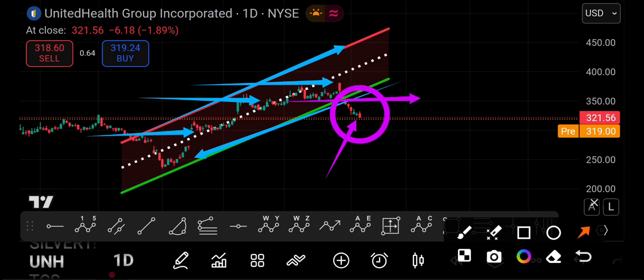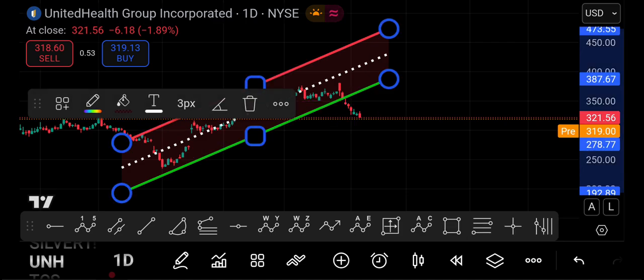And along with that, the second negative signal: the higher highs shifted to lower lows. Whenever we find that higher highs are getting shifted to lower lows, we take that as a confirmation that the stock has entered officially into a correction.